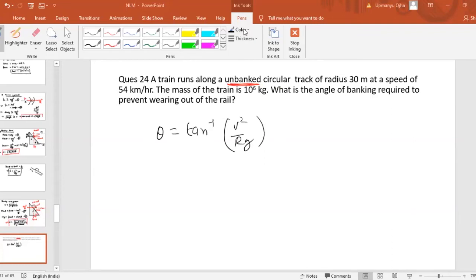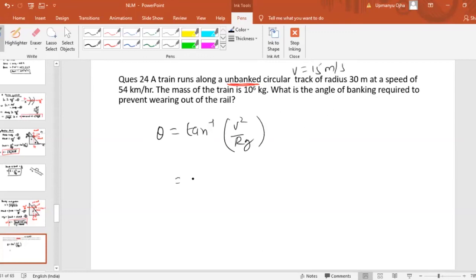Okay. So velocity is how much? Velocity is given in kilometer per hour. So can we convert it to meter per second? What is the velocity in meter per second? That would be equal to 54 into 5 by 18. That will come as 15. So velocity in meter per second will be equal to 15 meter per second.